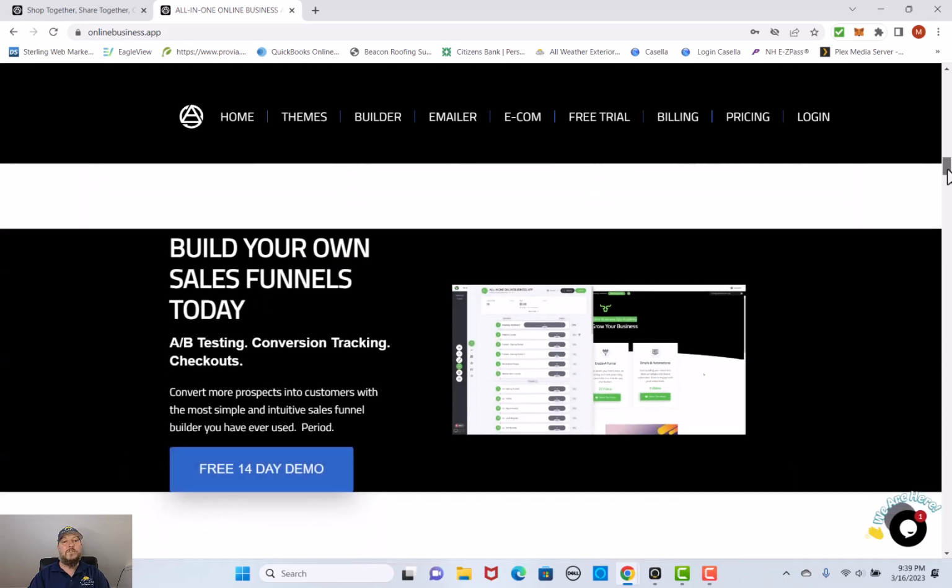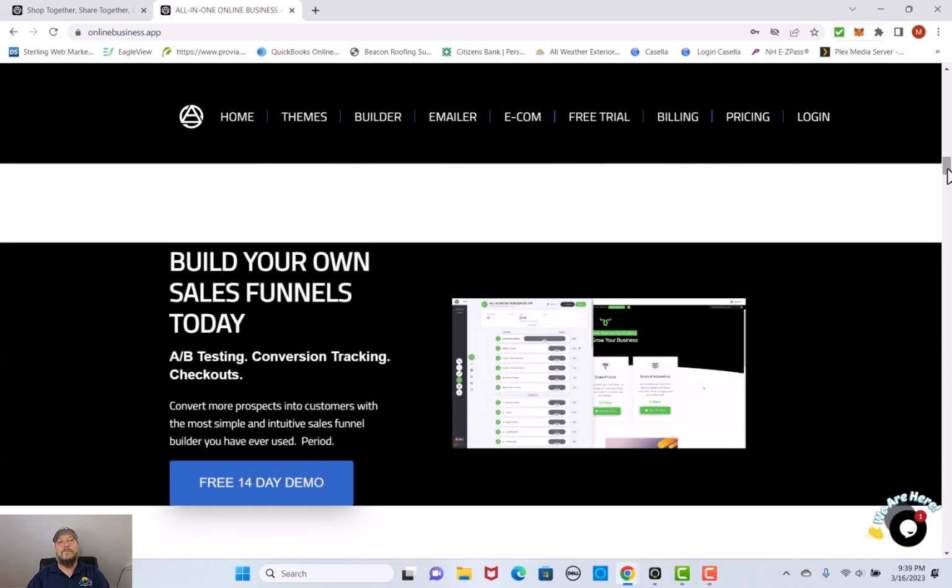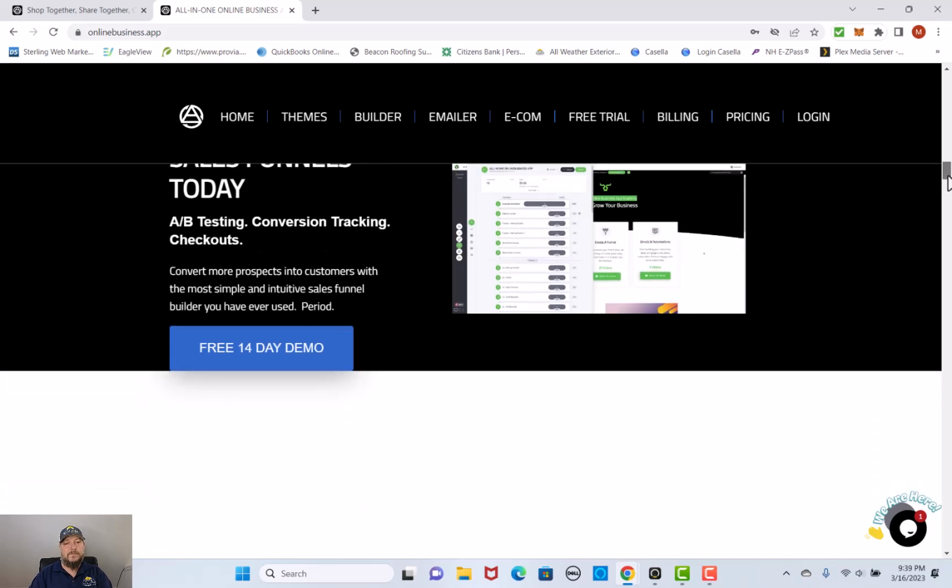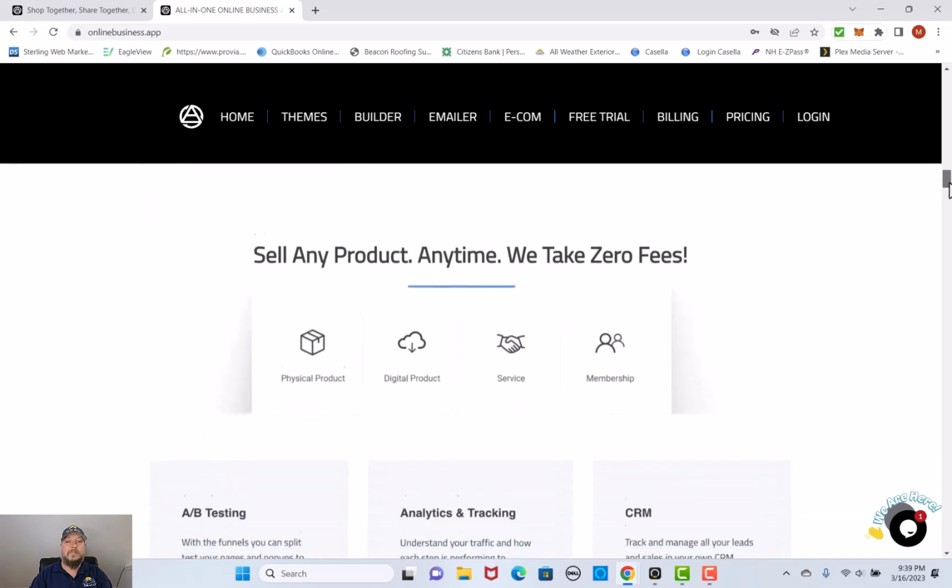So if you want to build your own sales funnel, this is one of the most important things that you can have whenever you are a business owner, whenever you have any kind of business: having some sort of sales funnel. That sales funnel is going to give you information and help you track where the interest is coming from the customer. This is one of the most important tools that you could ever have, and it's all built in this software right here. So certainly try that 14-day trial.